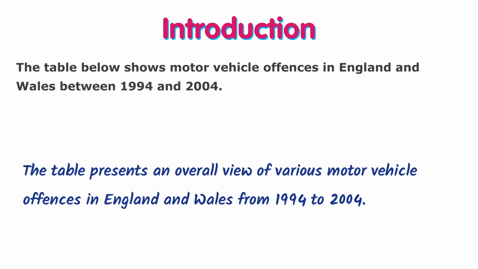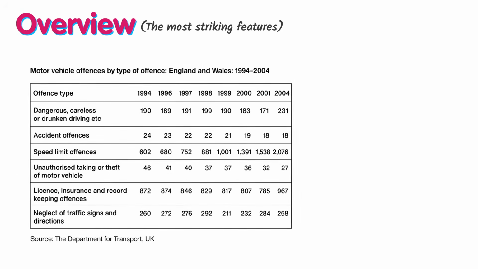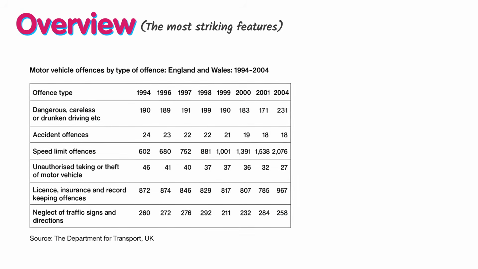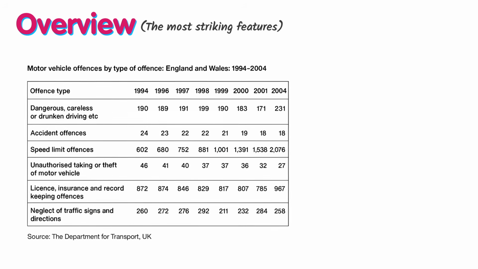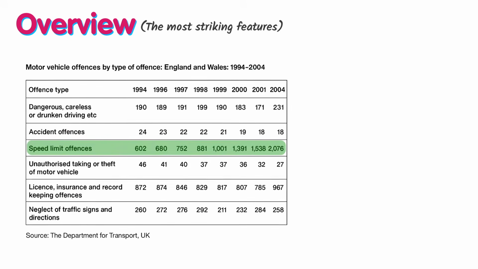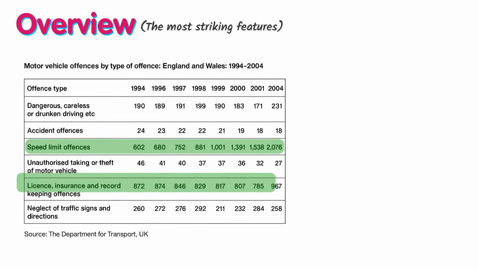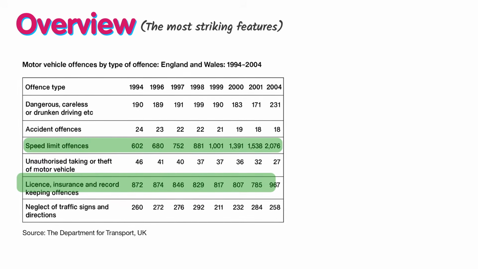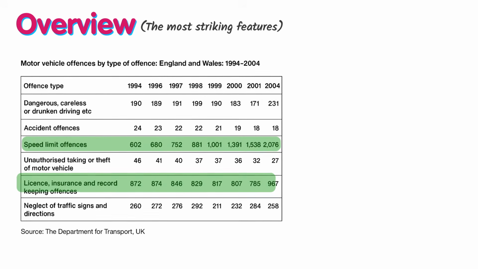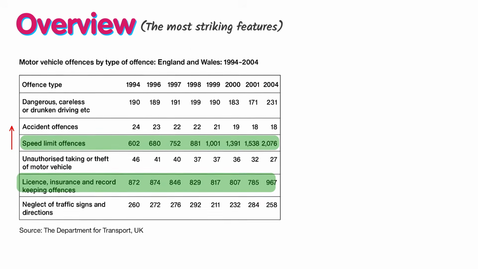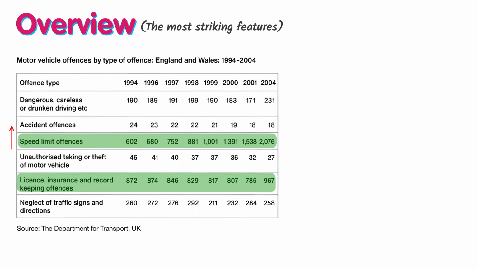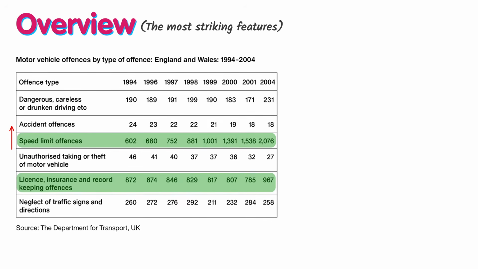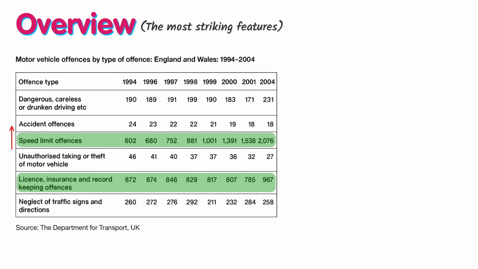Now, we should write about our overview, or the most striking feature of this table. The important thing here is that we should write about two main types of motor vehicle offenses: speed limit and license offenses. And speed limit needs particular attention because it increases during these past 10 years. This is very important. The data, as you can see, is always increasing, so it deserves attention. So let's just start writing our overview paragraph.